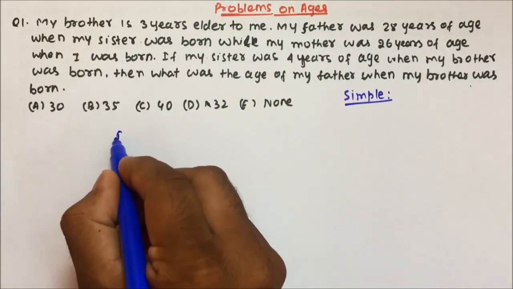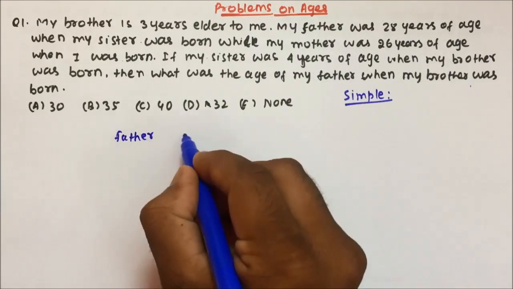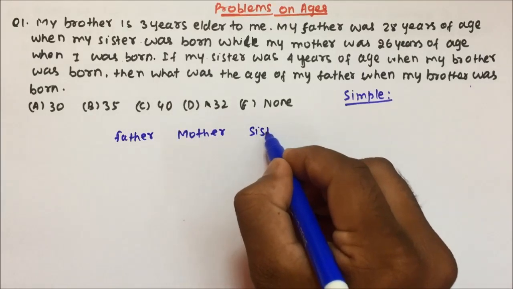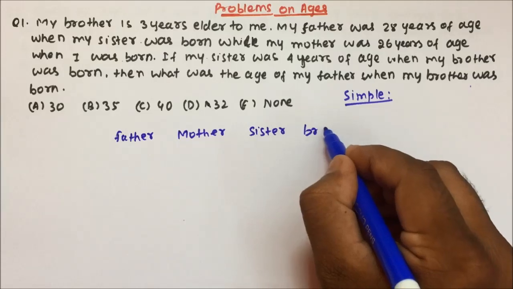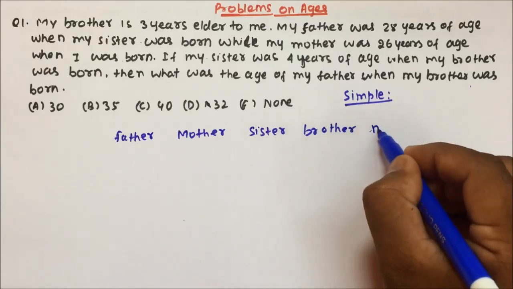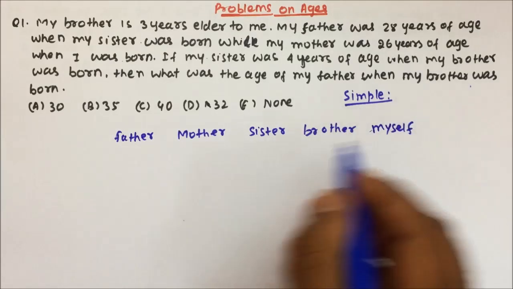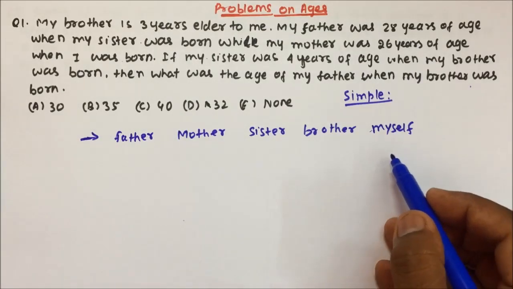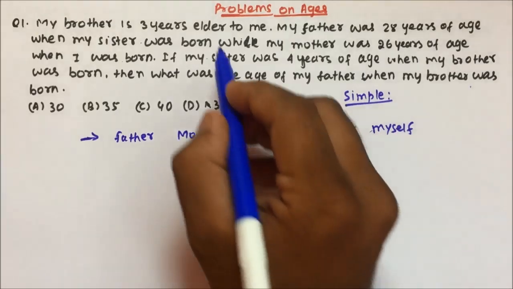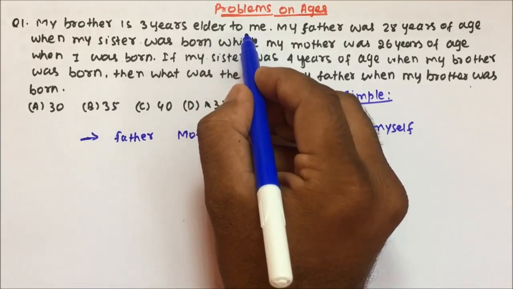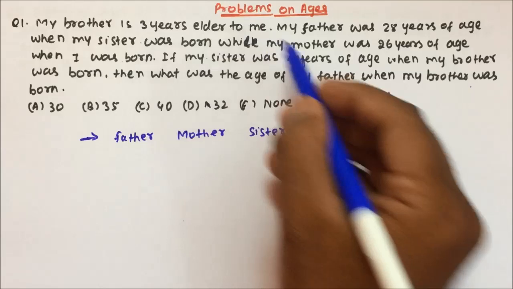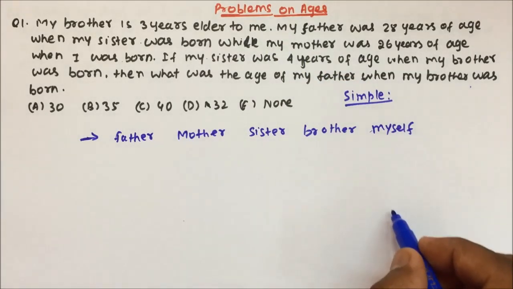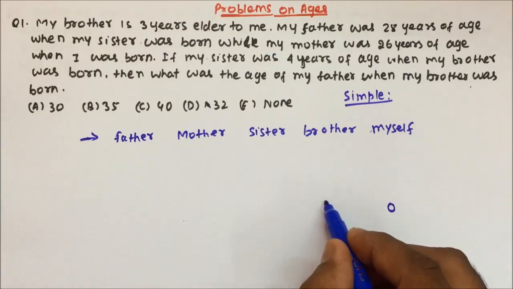So we saw in the question, father is there, and then mother is there, and then sister is there, and then brother is there, and myself. Okay, so this we will be able to understand. Don't worry, each and everything we will be able to understand. So let's read the question again. My brother is 3 years elder to me. So when I am 0 years old, that time my brother will be what? That time my brother will be 3 years old, right friends?